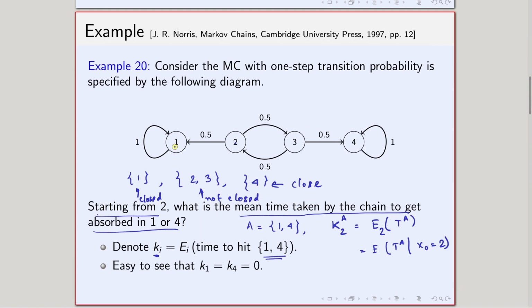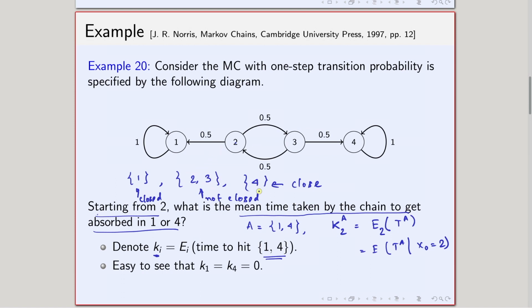Why is this one closed? Because once I am in 1, I cannot go out of 1. Once I am in 4, I cannot go out of 4. So these two are closed classes, whereas 2 and 3 are not closed classes, because from 2 there is a possibility to go to 1, and once I go to 1, that means I am going outside this particular communicating class. So this is not a closed class.